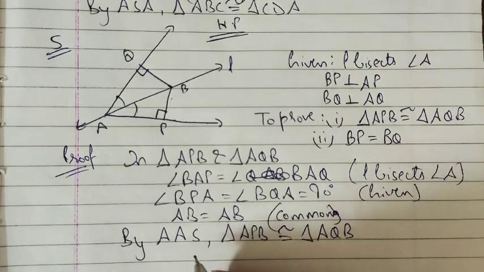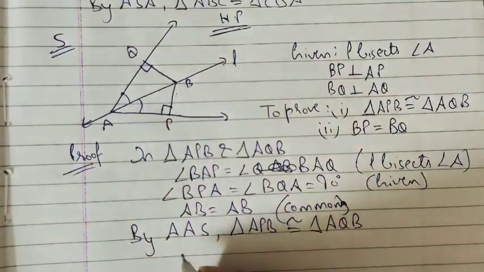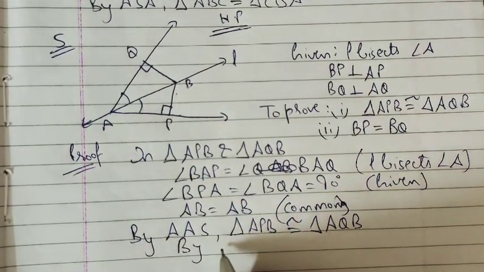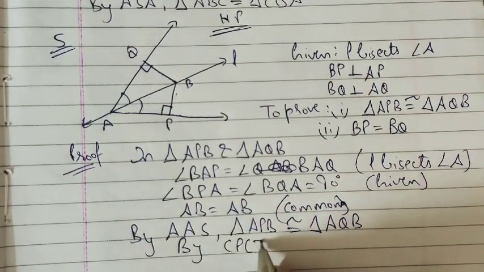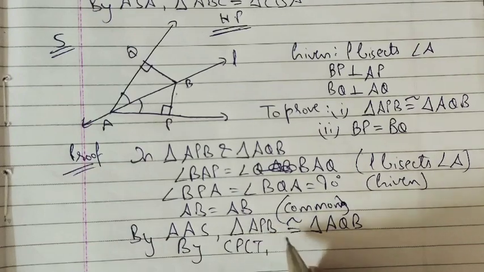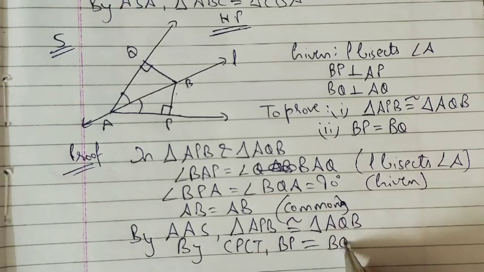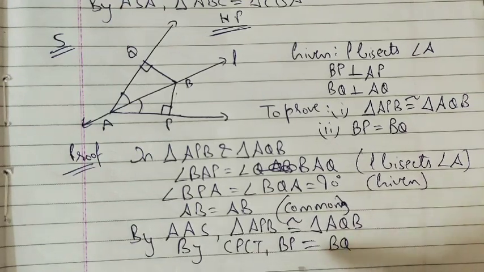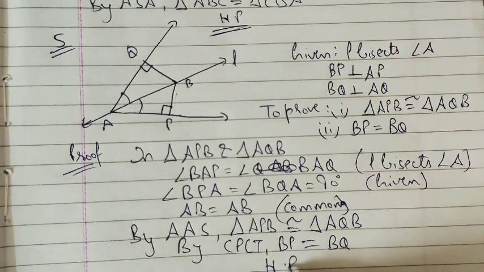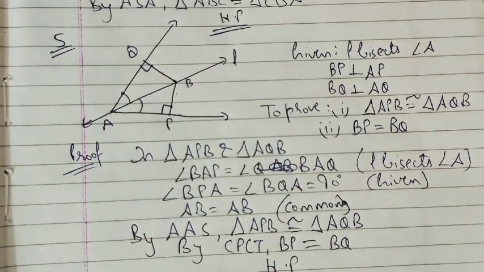So by CPCT we can say BP is equal to BQ. Hence proved. This is question number 5.